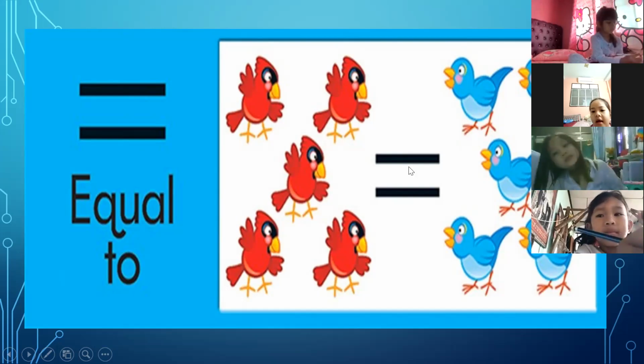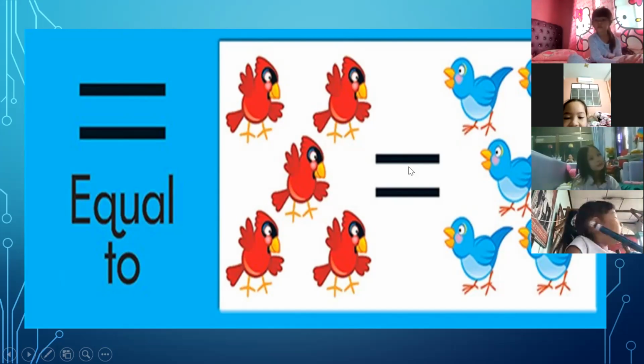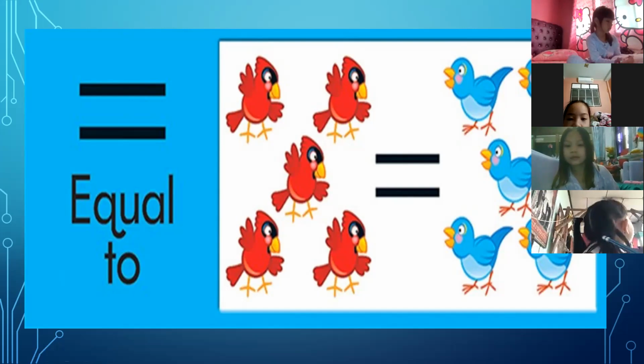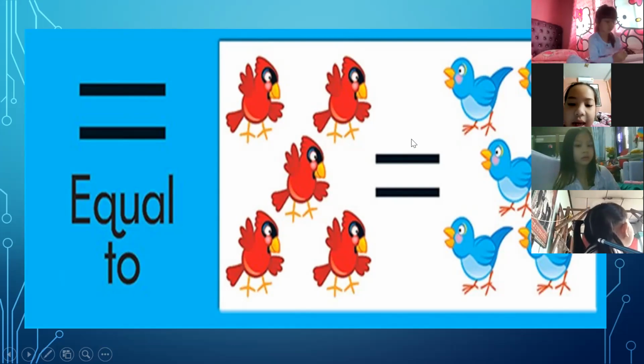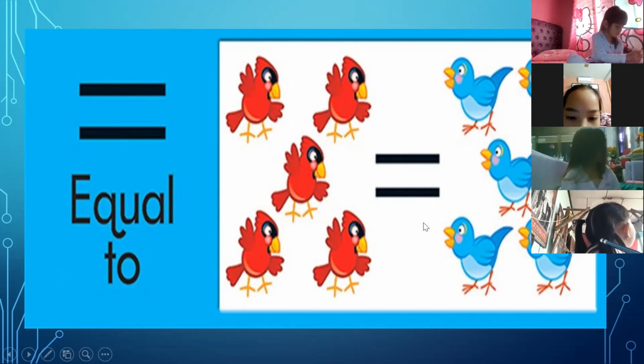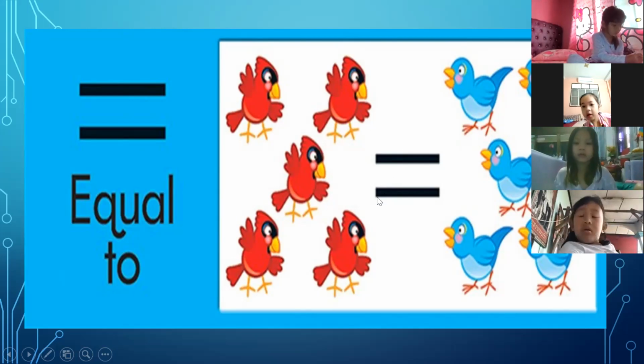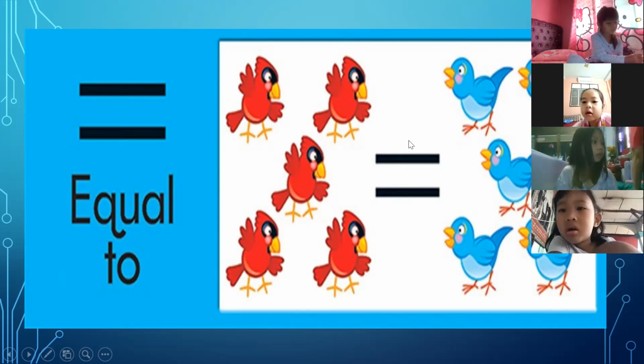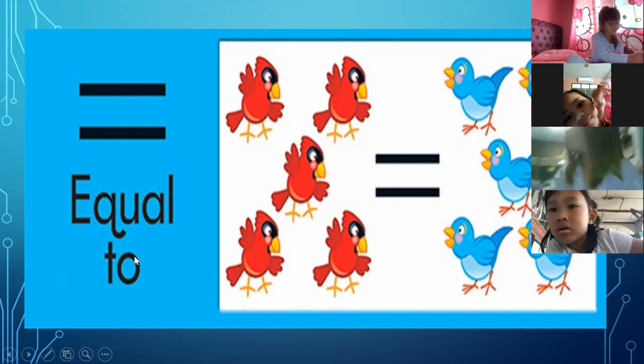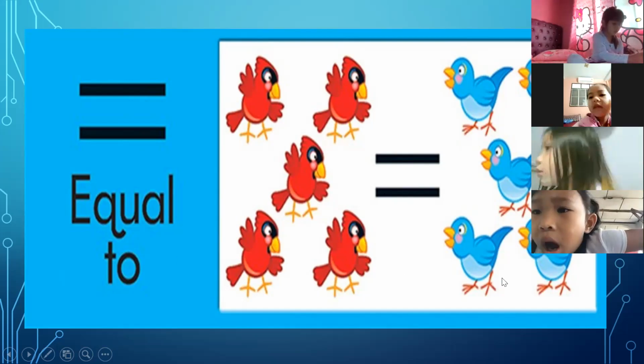So it is equal to. The answer here is equal to. What is the answer here, By Boa? The answer is equal to.